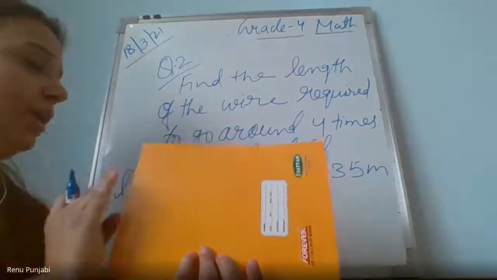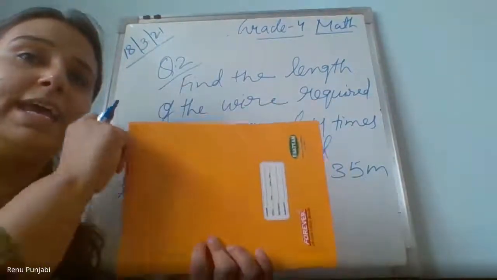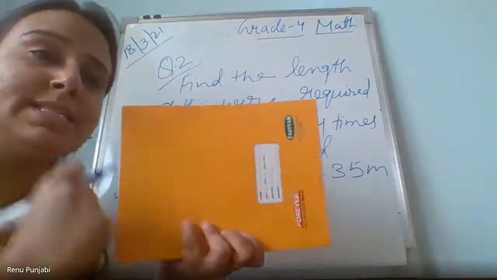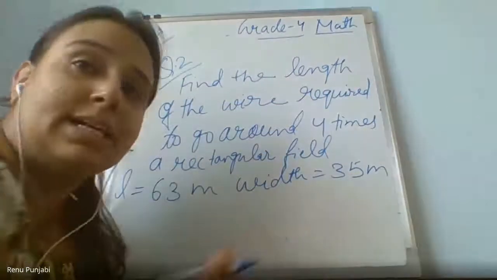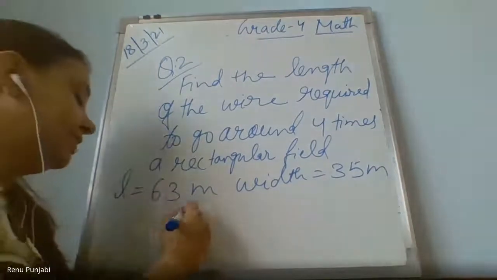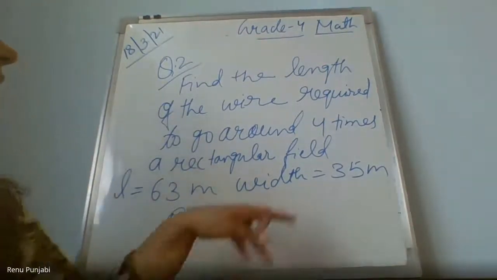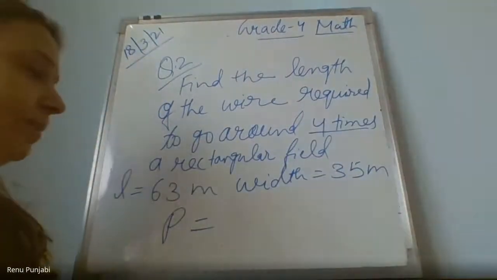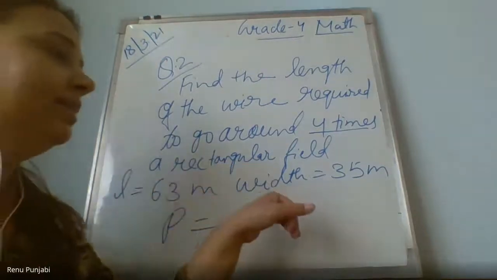We need to find out the perimeter of this, because I will put the wire on the boundaries. So I need the perimeter of this rectangular field whose length is 63 and the breadth is 35. Find out the perimeter first, and then I will tell you what to do with the 4.